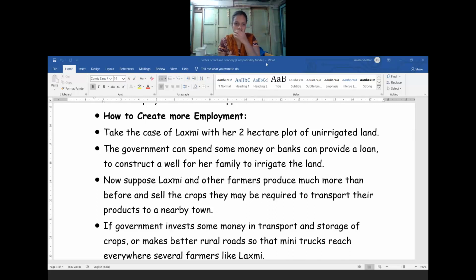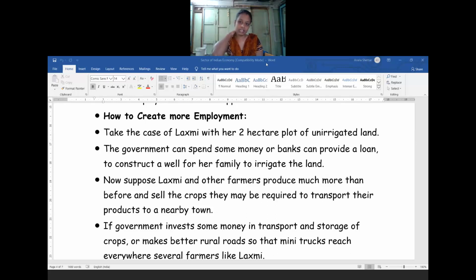So in this way, in the primary sector, if you want to create such employment, it means construction of transportation, as well as the supply of good seeds, fertilizers, agricultural equipment, and giving loans to the people, as well as construction of these warehouses. For this maintenance also, people are needed. So if a government takes the initiative to do such work, we can help a large number of small farmers in our country.